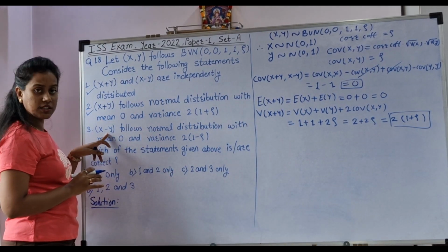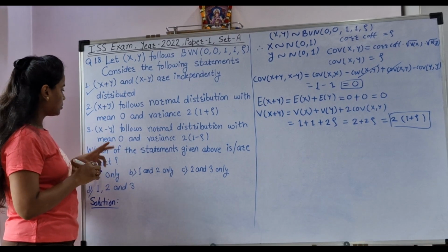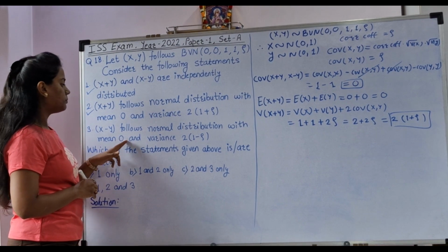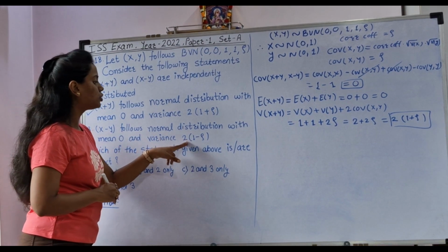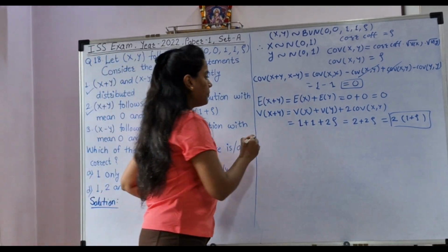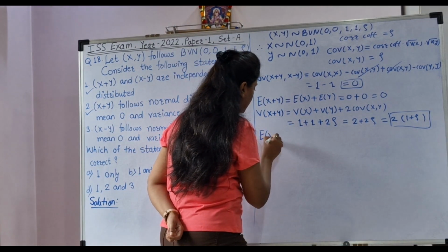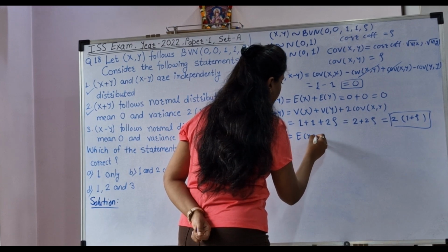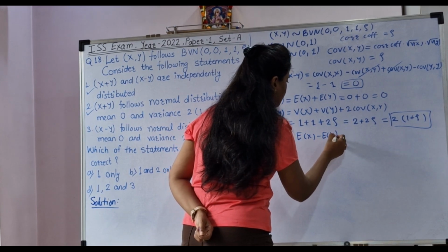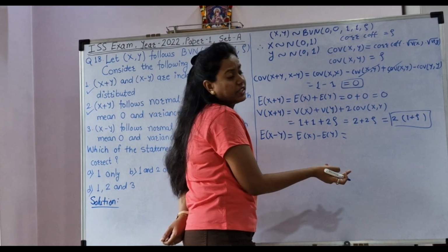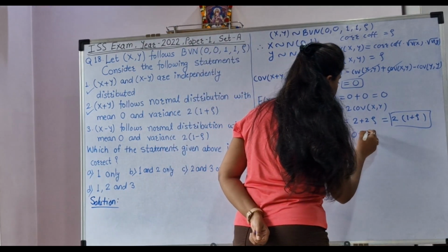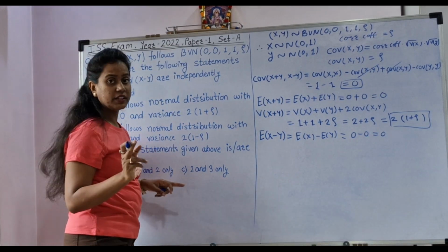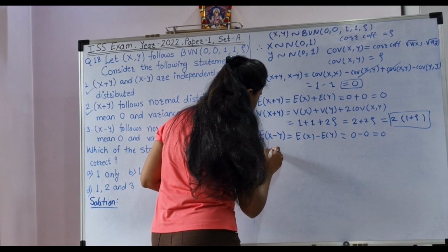Let's check the third statement. They are asking to check X minus Y follows normal distribution with mean 0 and variance 2 times (1 minus rho). So let's find out expectation of X minus Y. It is expectation of X minus expectation of Y. Expectation of X and expectation of Y are 0. 0 minus 0 will be 0. Then let's check the variance of X minus Y.